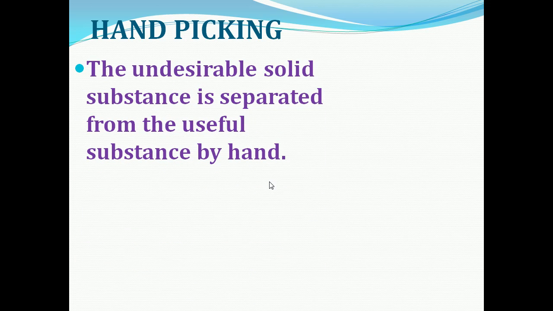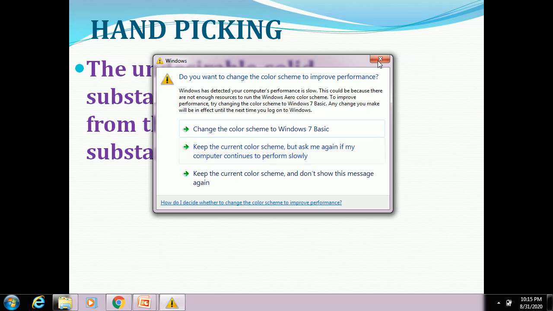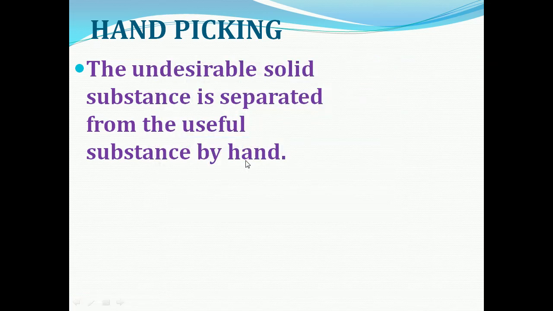Now, the first method is hand picking. So what is meant by hand picking? In this method, the undesirable solid substance is separated from the useful substance by hand. Using our hands, we separate the undesirable substance from the useful substance. That is called hand picking.